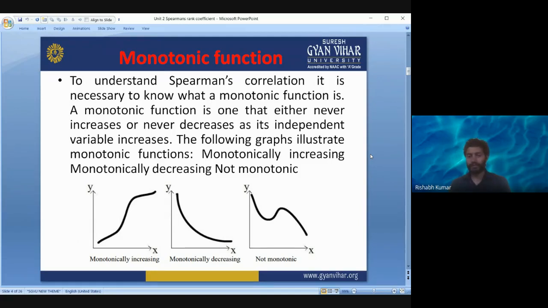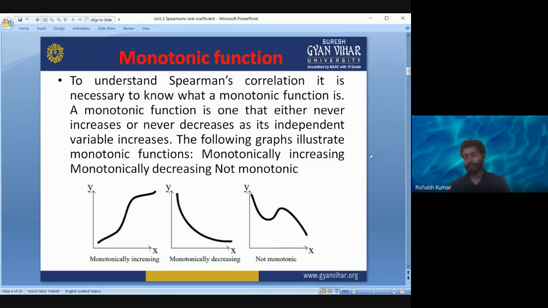You can see from the first two graphs that in the first graph it is constantly increasing. The graph is not coming down, or the slope is not becoming negative. In the second diagram, as we are moving along the x-axis, the graph is constantly coming down. So the slope is always negative. It is never going up. It is negative or zero, but it is never going up.